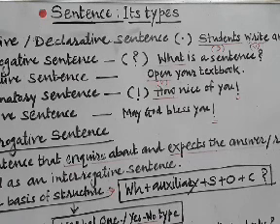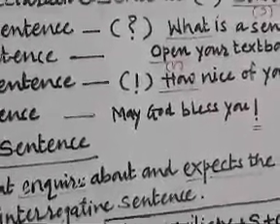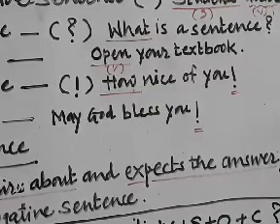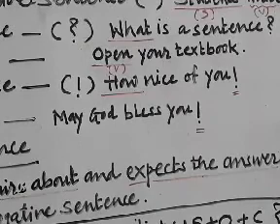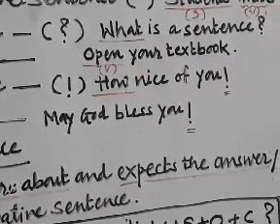All these sentences which I just expressed, they all begin with an action verb. For example, here, open your notebook. You can see here that the word open is an action verb. Afterwards, whatever the required words that will be there, and finally a full stop.